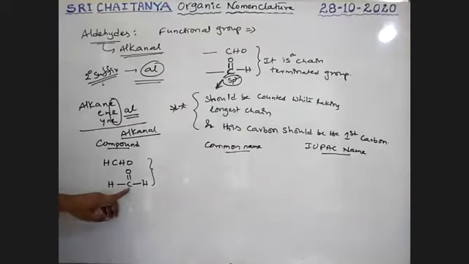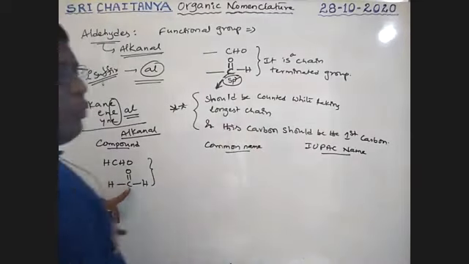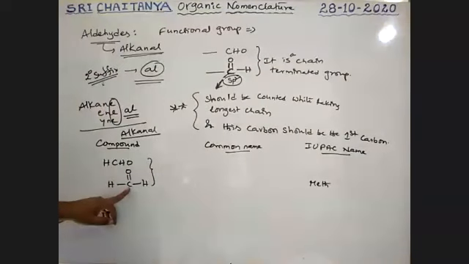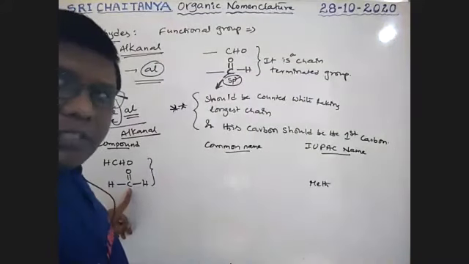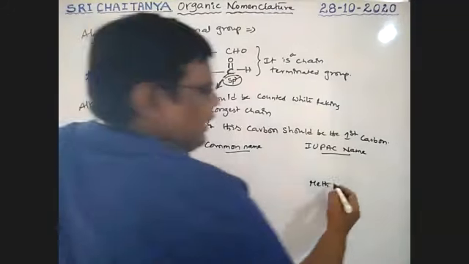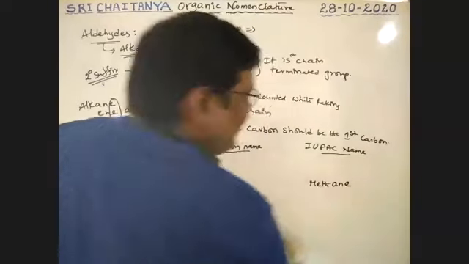One carbon. I'm writing the IUPAC name: one carbon, meth. We consider carbon single bond, double bond, or triple bond, but here no other carbon is there. Therefore, I am directly using ANE, methane.